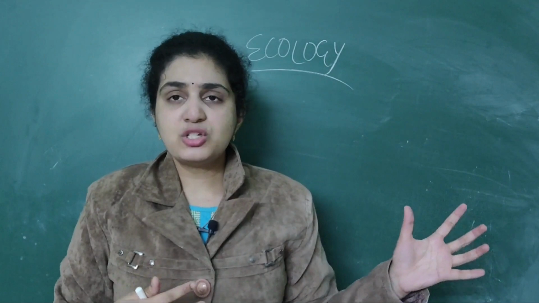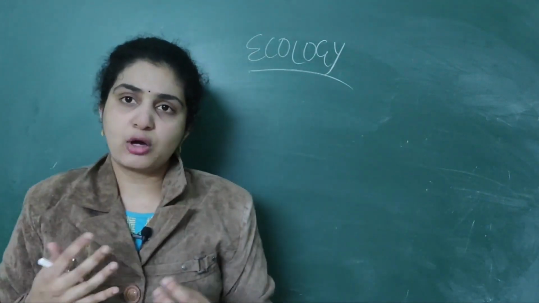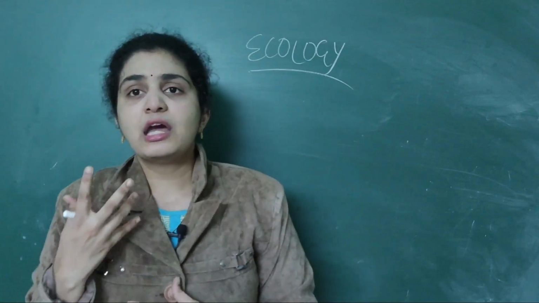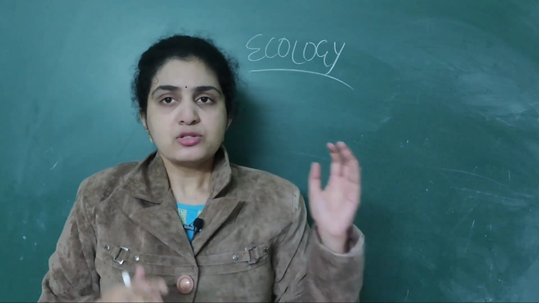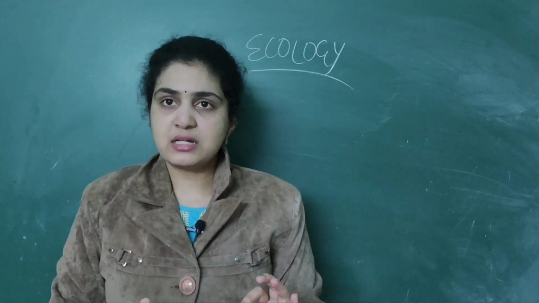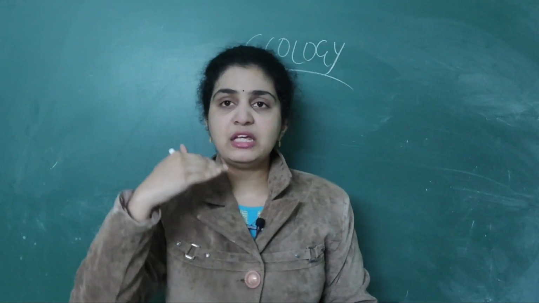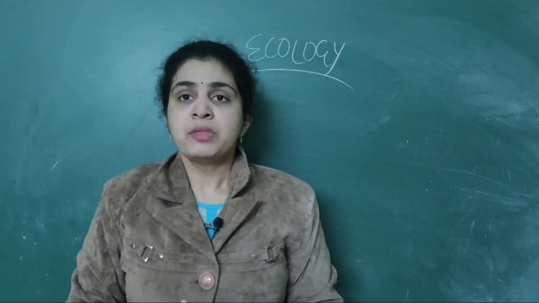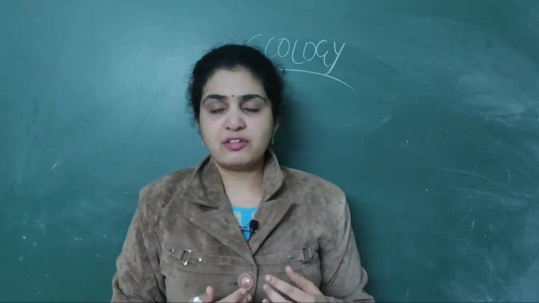In temperature we have discussed that if organisms can tolerate a wide range of temperatures they are called eurythermal. If they cannot tolerate a wide range of temperatures they are called stenothermal. Then usually temperature decreases from the equator towards the poles. I have given numerous examples about mango trees and so on.